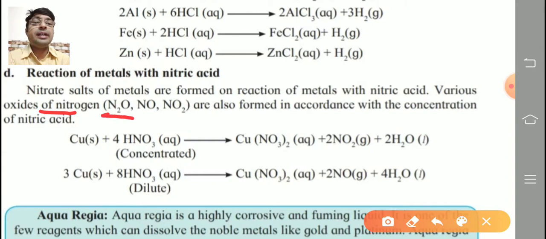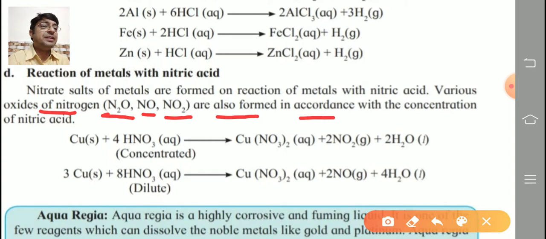N2O means nitrous oxide, NO means nitric oxide, and NO2 means nitrogen dioxide. These are also formed in accordance with the concentration of nitric acid.